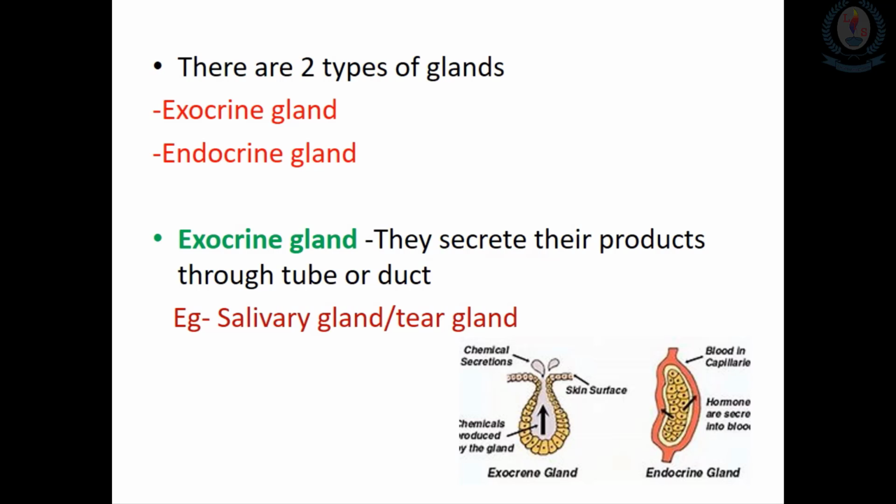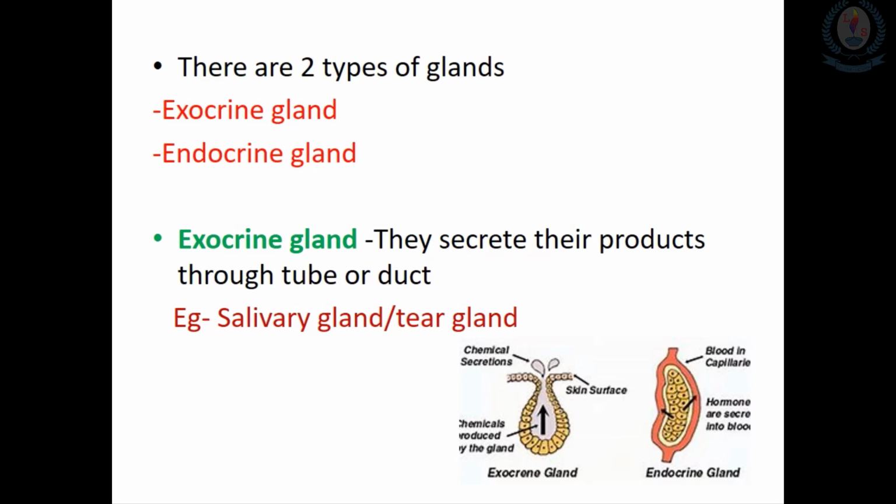And also when you think about the digestive system, in the pancreas, several digestive enzymes are produced, and they are secreted into the food through the pancreatic duct.